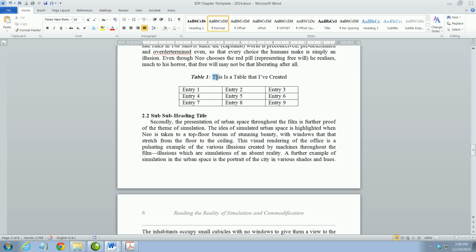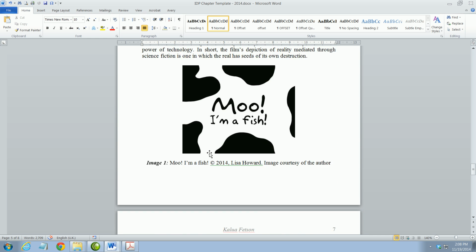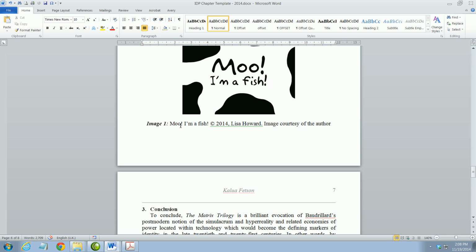Tables and images are a little bit different. They do not need to be capitalized unless you just simply wish to capitalize them. This image caption is not capitalized. Instead, the title reflects what the image says.